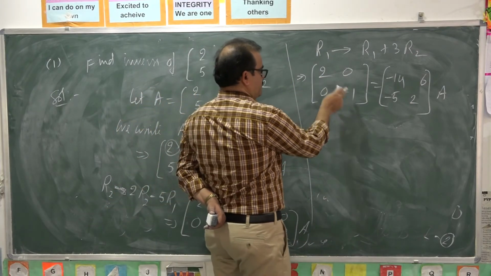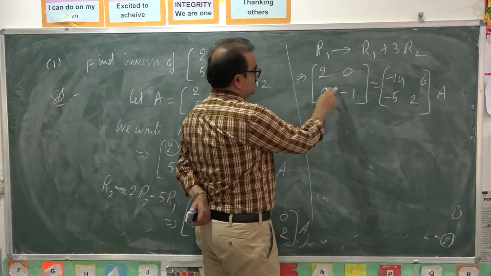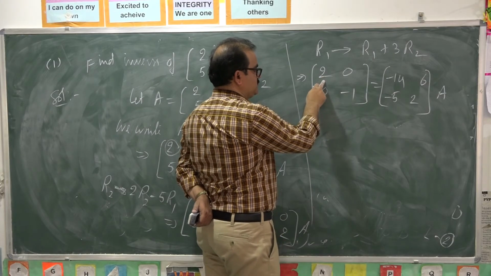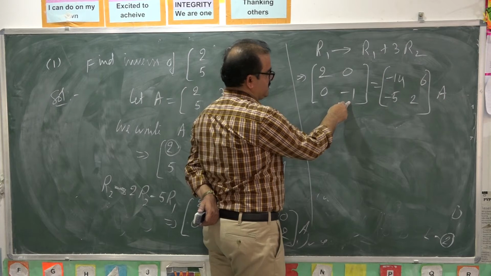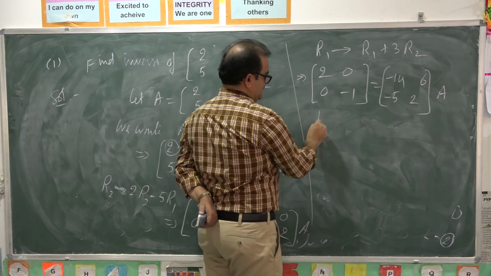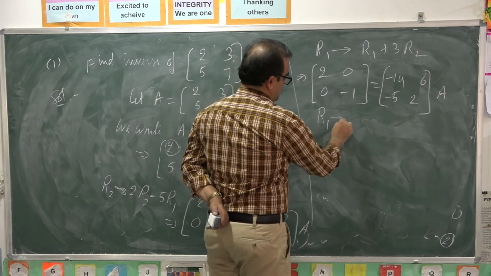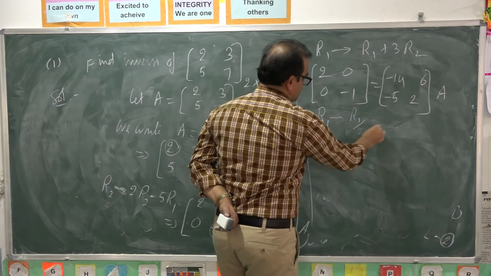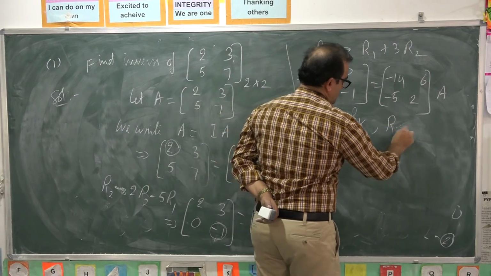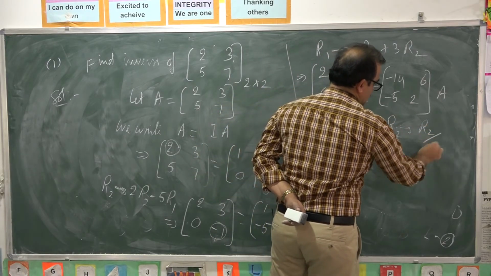Now, it is not an identity matrix. By dividing first row with 2 and second row with minus 1, it becomes identity matrix. R1 is changed as R1 by 2. R2 is changed as R2 by minus 1.